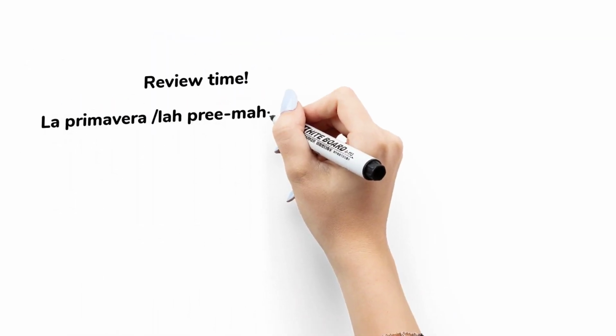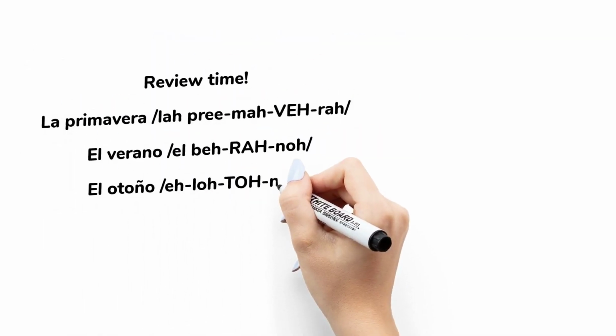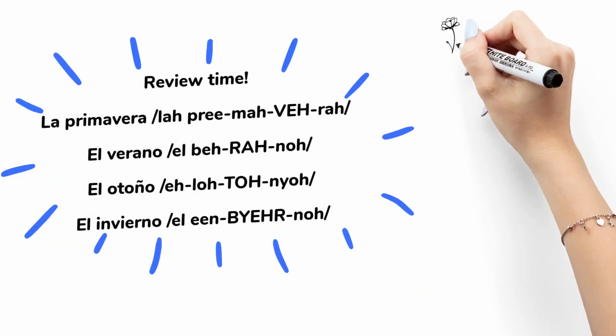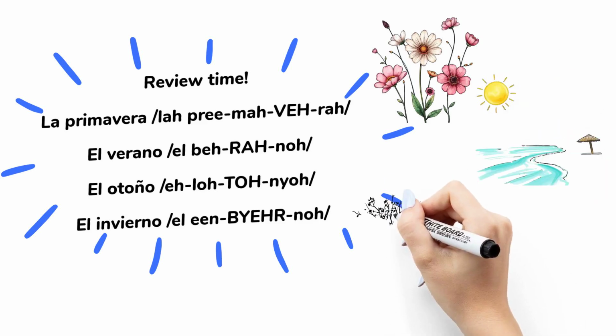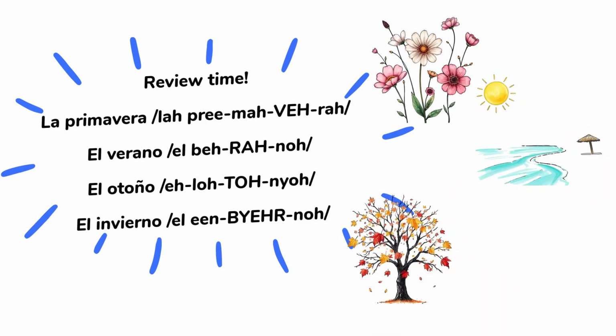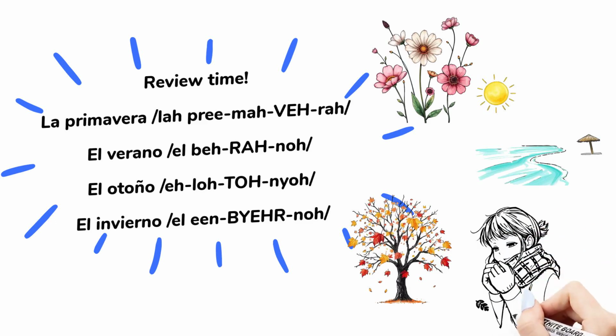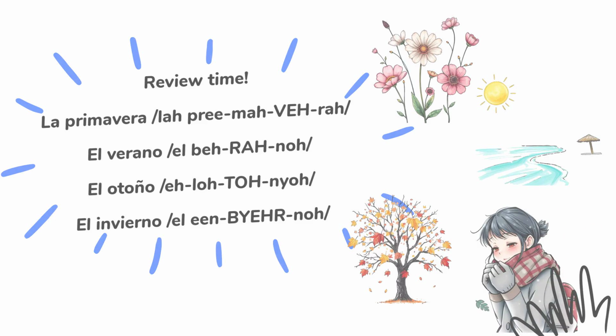Review time. Let's repeat all 4 seasons together. La primavera, spring. El verano, summer. El otoño, fall or autumn. El invierno, winter. Great job! Now you know how to say the seasons in Spanish.